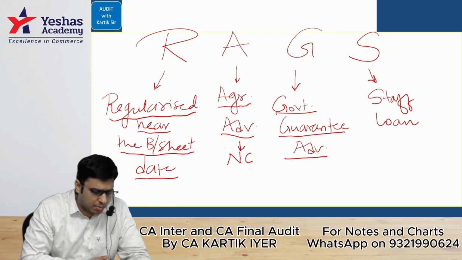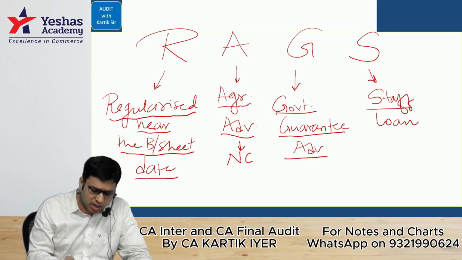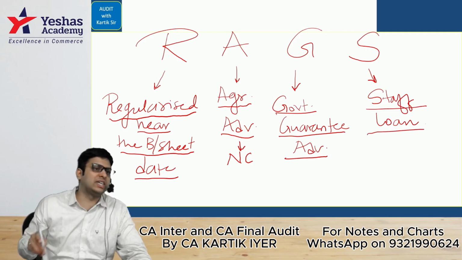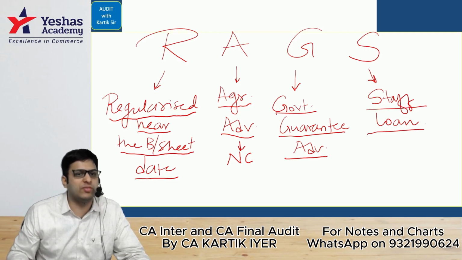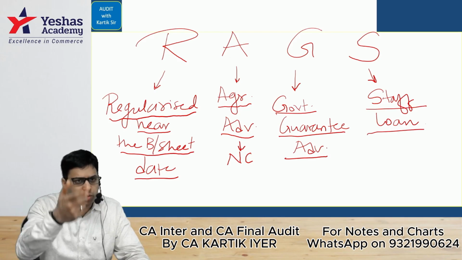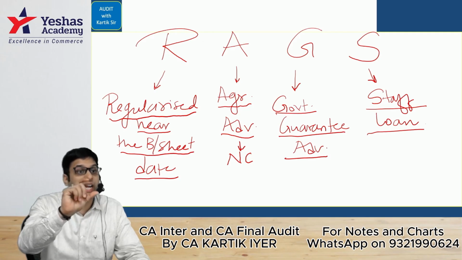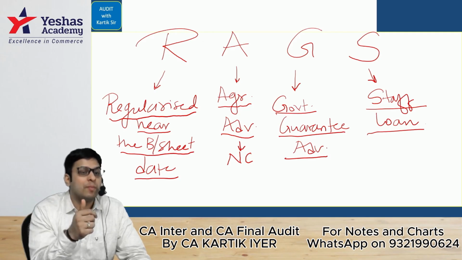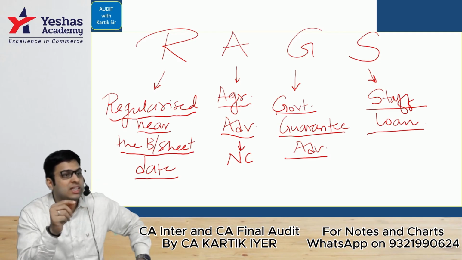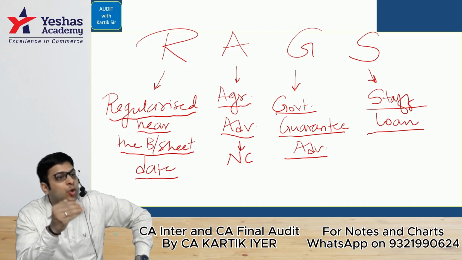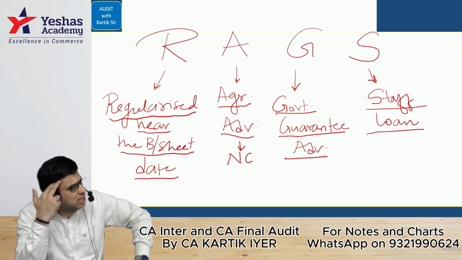Simple, very simple table. Finally, we did staff loan. Yesterday, we understood this matter. Tell me what is the complexity in this. Staff loans, especially housing loans, they get some benefit. What is the benefit? When they pay the installment, that installment can be taken entirely as principal. So the principal amount will get down faster. So in the end, in the staff loan, the staff will pay lower interest overall.